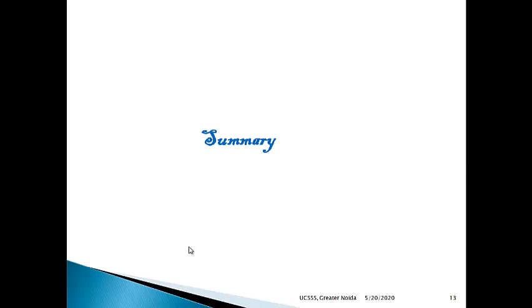Then tooth decay. The bacteria present in our mouth, if we do not clean our mouth, then what will happen? They will break down the sugar present in the food in our mouth. It breaks down the sugar into acids, and this acid results in tooth decay and damages the teeth. We can prevent it by cleaning the mouth from time to time, by brushing the teeth.